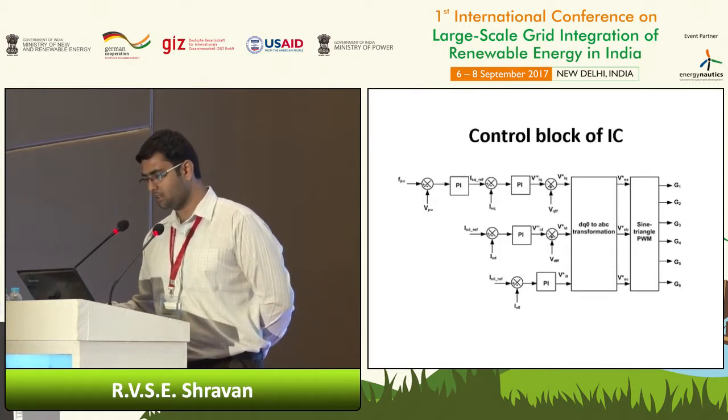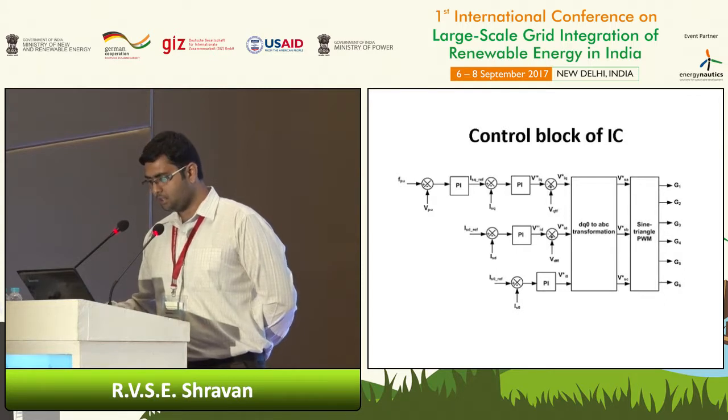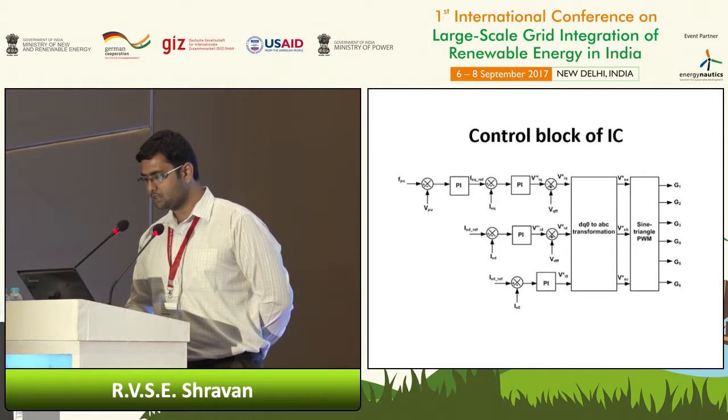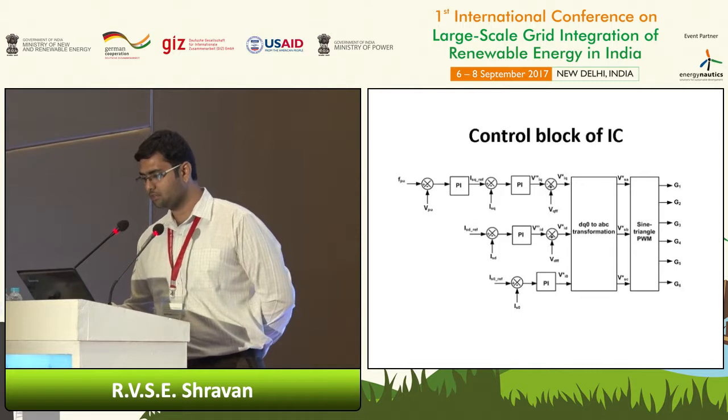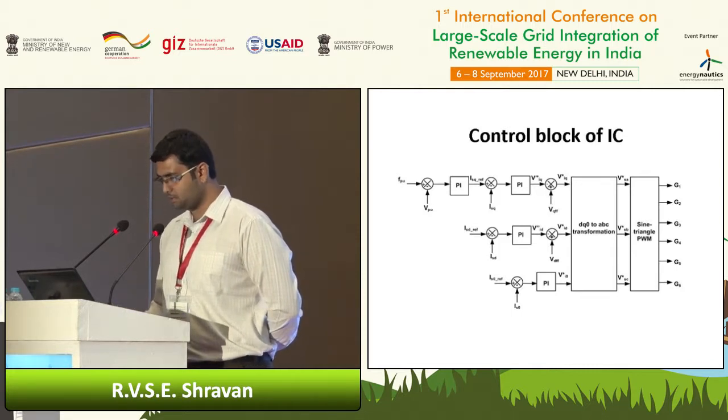The error of the current we will give to another controller, whose output, in addition with the feed forward terms, gives us reference voltages in the DQ0 frame. Then we go for the inverse Park's transformation. We will get 3 modulating signals for the 3 legs of the converter, and we can perform the sine triangle PWM to get 6 pulses.